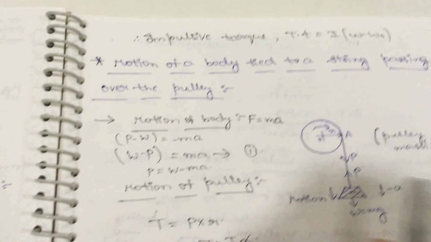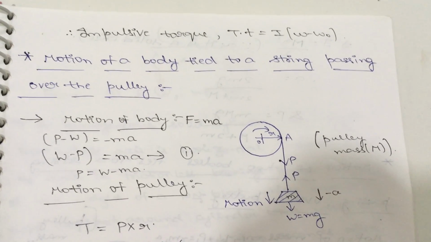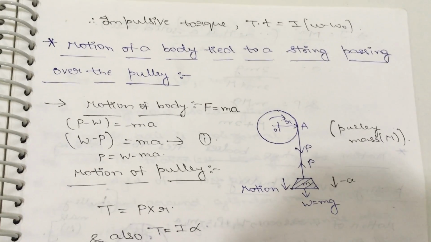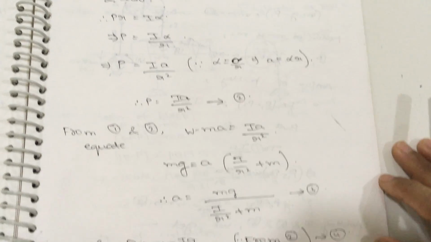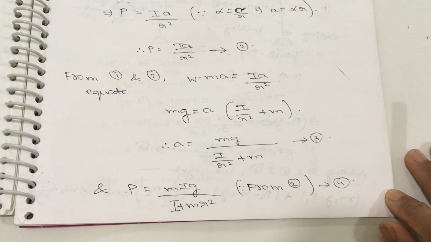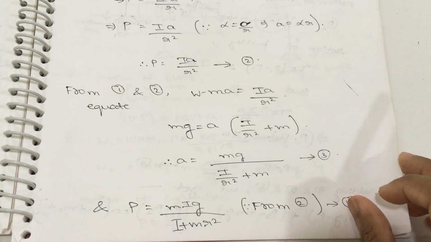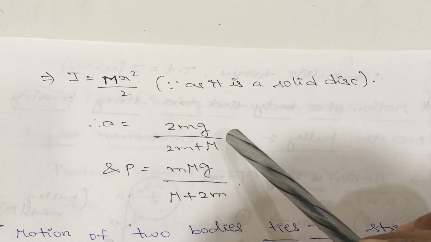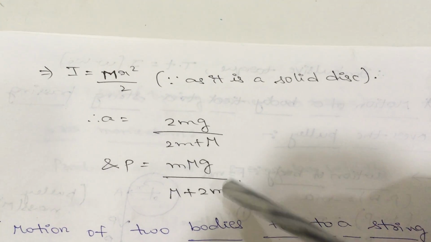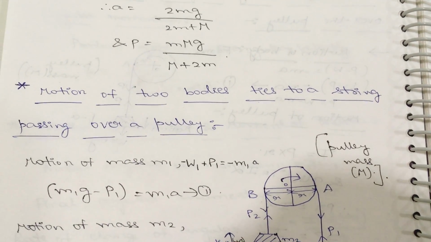Once again, see the derivation part. This is the motion of the body tied to a string passing over the pulley. Here only one pulley is there and only one body is there. So consider the motion of the body and motion of the pulley separately. You will get two equations, and by equating them you will get the acceleration and P force formula in terms of the small m and mass moment of inertia. And we know that the I formula is mr square by 2. By substituting the I formula, we will get the acceleration formula and P formula in terms of small m and capital M.